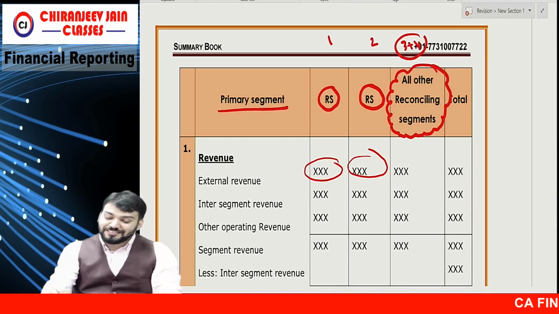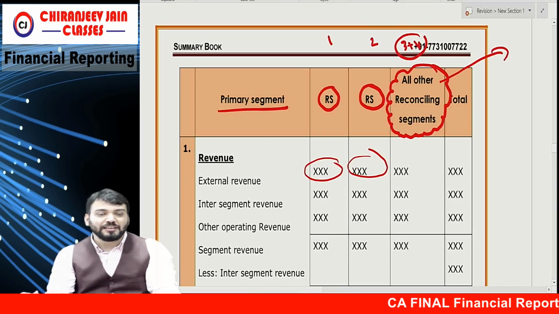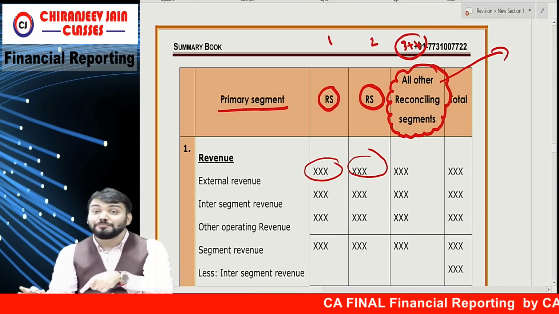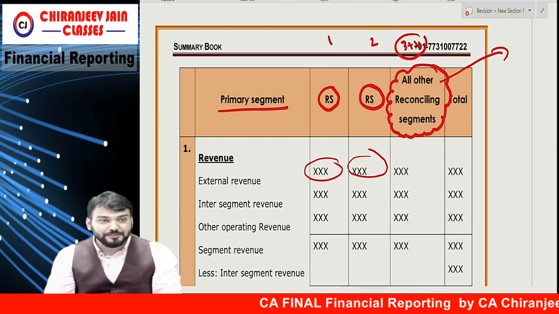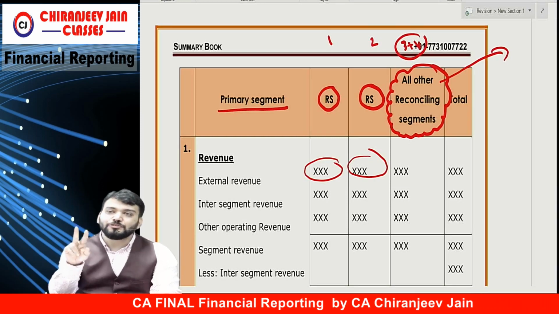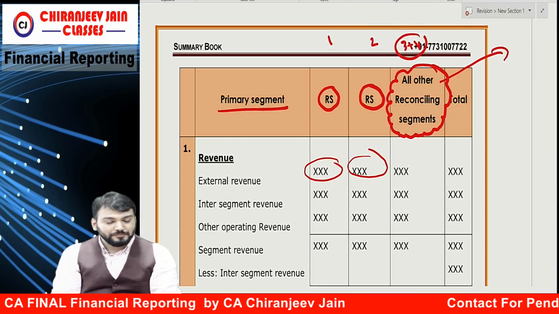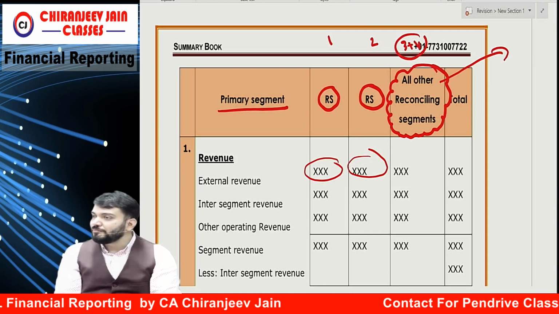Only for reconciliation purpose. This column was not asked in exam. In exam, whenever a question was asked, this column was not given, but it can be given. Therefore, I am teaching you. In the exam question, they gave 2 segments and both segments were reportable. Understood what I am saying?